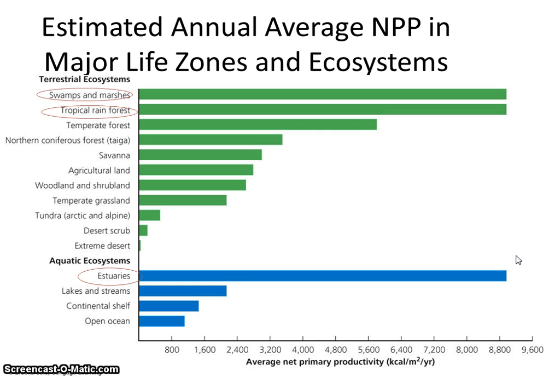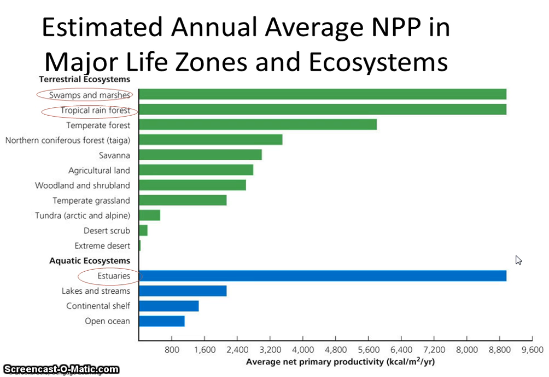Just picture yourself in that place and ask yourself, how many plants am I surrounded by? If you're in a swamp or a marsh, you've got algae, you've got trees, you've got tons and tons of things, a lot of algae though. Tropical rainforest, you've got plants, high canopy plants and low, you've got the understory. So again, you're surrounded by lots of plants.